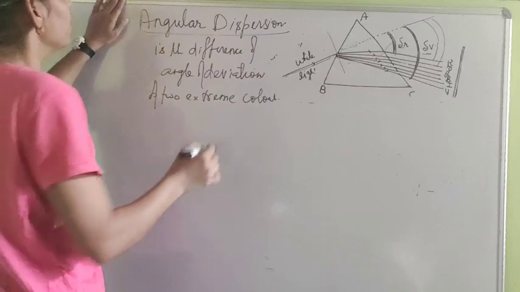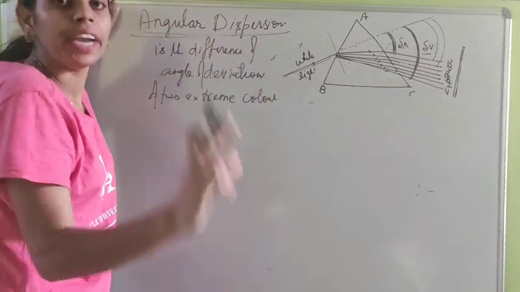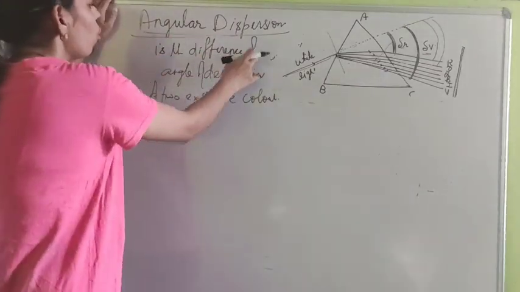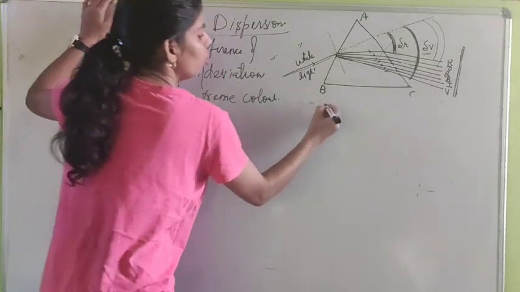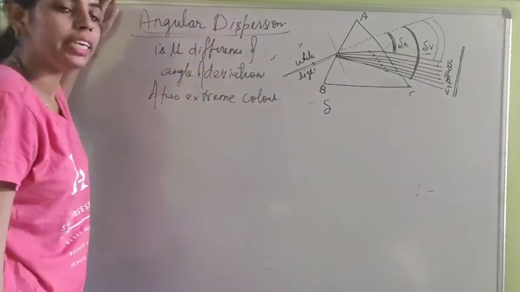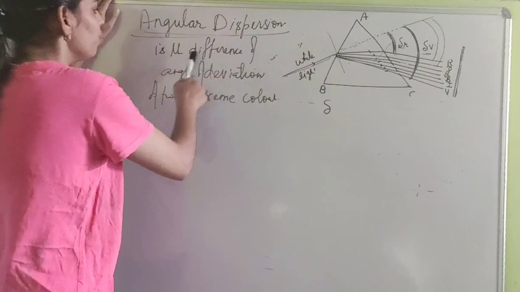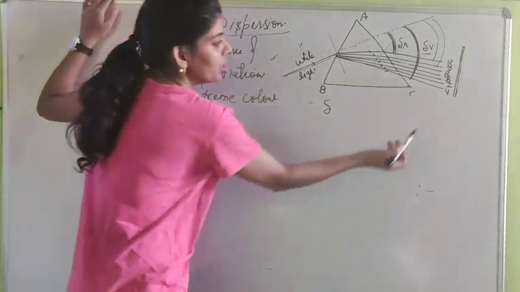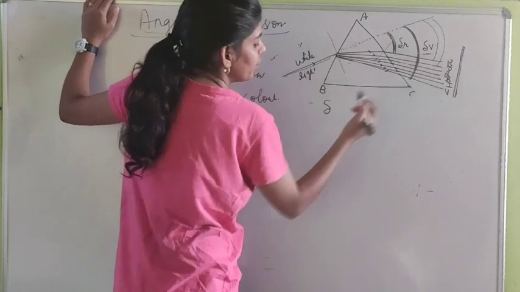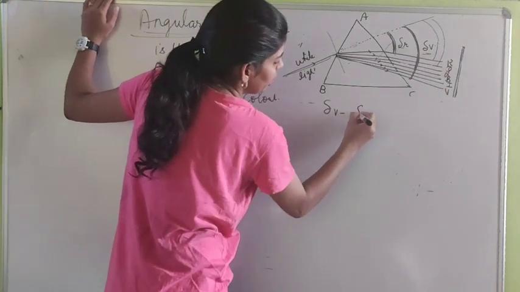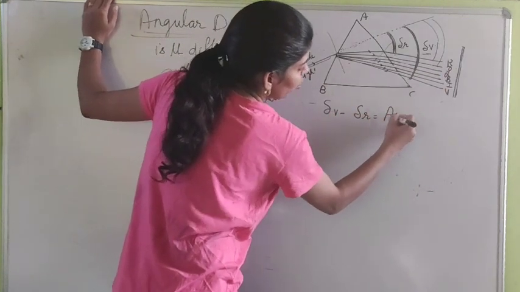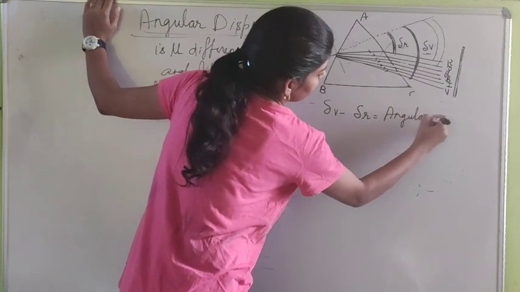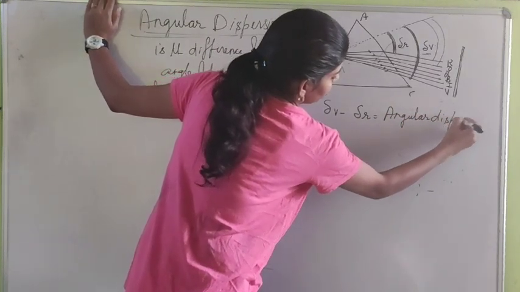That means angular dispersion is defined as the difference of angle of deviation. Angle of deviation is denoted by delta. Two extreme colors are violet and red. So delta V minus delta R is known as angular dispersion.